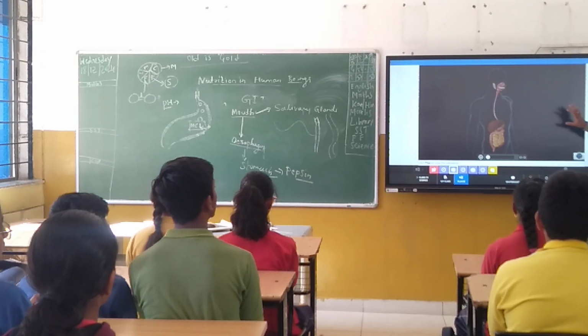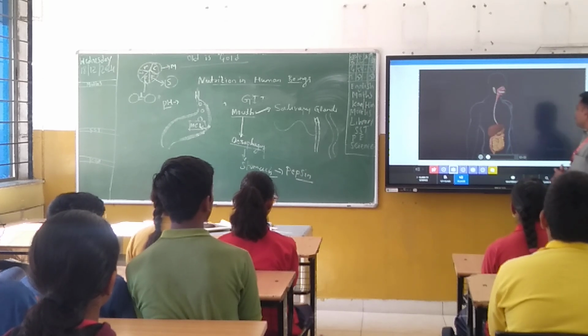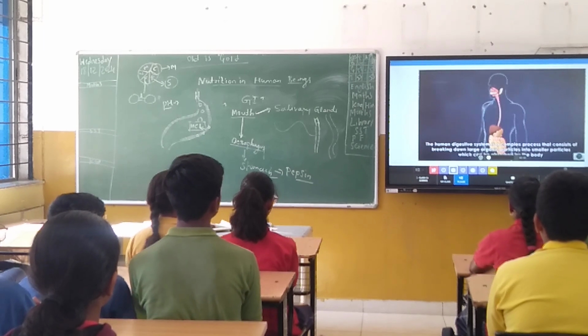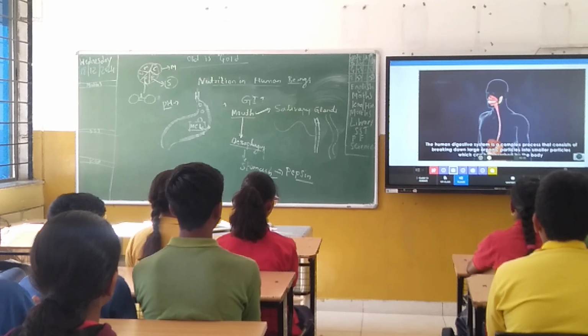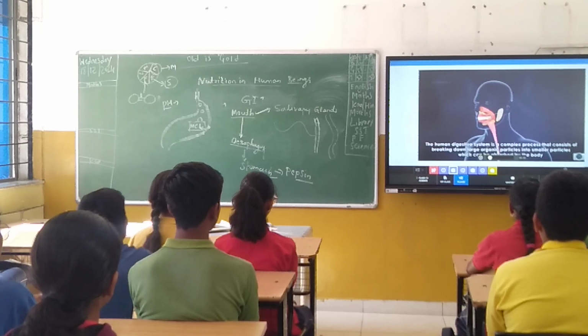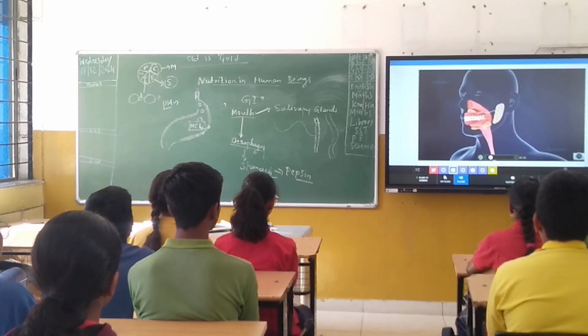Here we are going to explain the series concept regarding the digestive system. The human digestive system is a complex process that consists of breaking down large organic particles into smaller particles which can be absorbed by the body. The nutrients in food are broken down with the help of several enzymes secreted in the mouth.